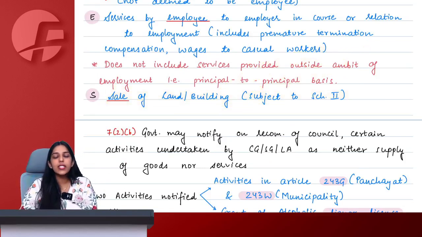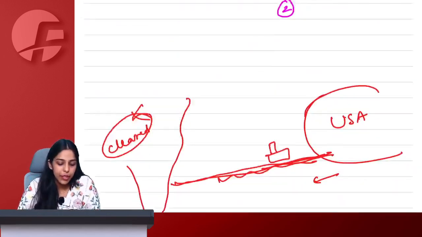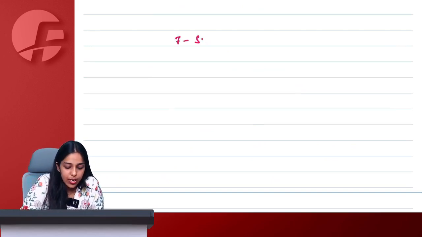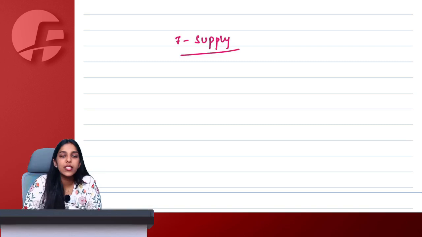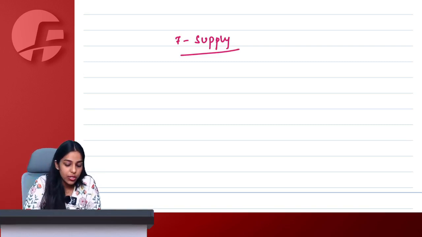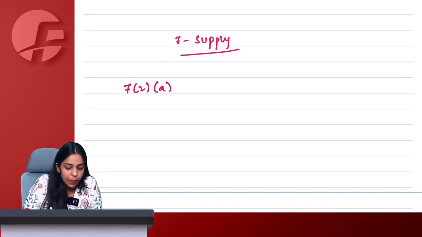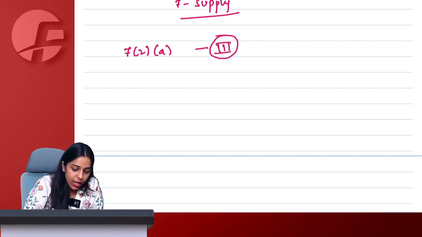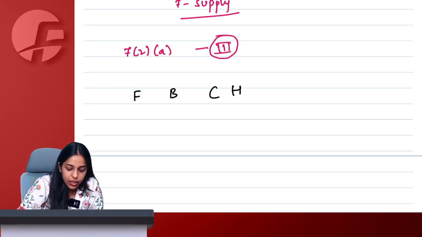We'll just check once how much we are able to remember using the technique of FB changes. Chalo, what are we studying? We are studying S for 7, S for supply, Section 7, scope of supply. 7.1 supply includes, 7.2 supply excludes. So 7.2a, supply excludes Schedule 3 negative list, FB changes.